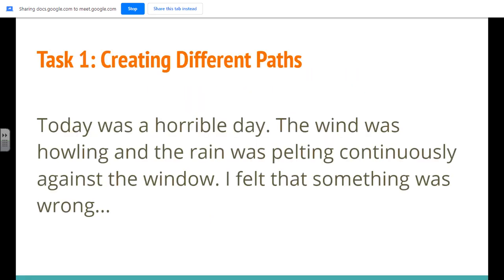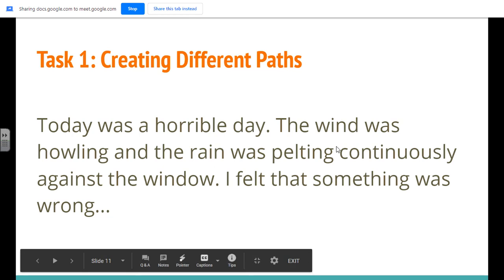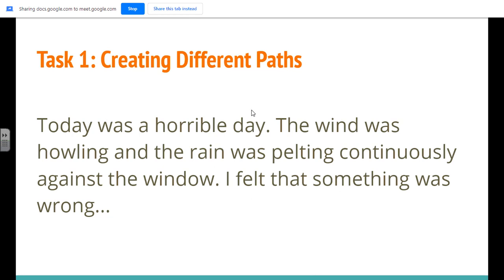Okay, hopefully you've had a quick look at the poem now, and we are on to our first task before we begin to plan our story, and we're going to be creating different paths. So here I have got a little story opener that I have just made for you. So it says, today was a horrible day. The wind was howling and the rain was pelting continuously against the window. I felt that something was wrong.